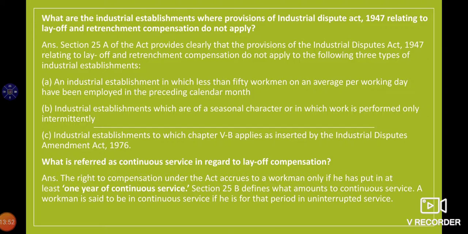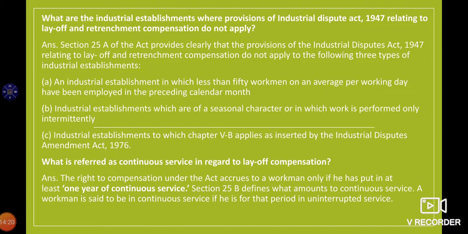An industrial establishment in which less than 50 workmen on an average per working day have been employed in the preceding calendar year. Second, industrial establishments which are of seasonal character, working on a seasonal basis, like the rainy season, or which work only intermittently.